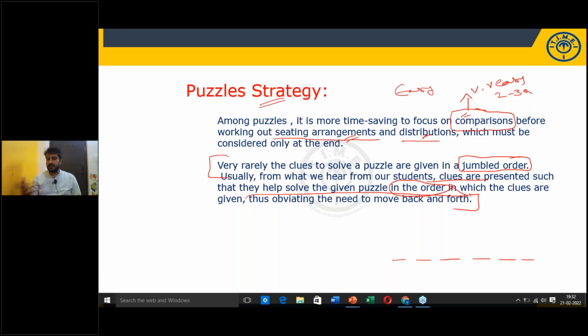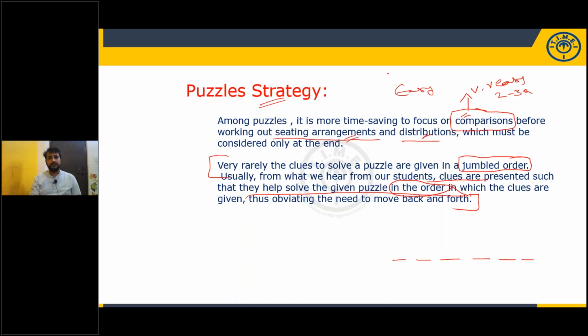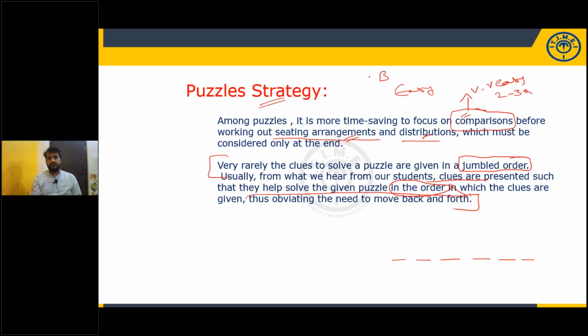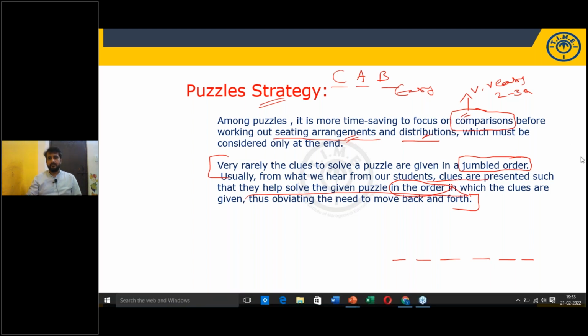What will be the structure? It is quite simple here. Between B and C, there should be only A. That's it. Between C and B, there should be only A. Yes, correct, Mrudul. C, A, B. That's it.